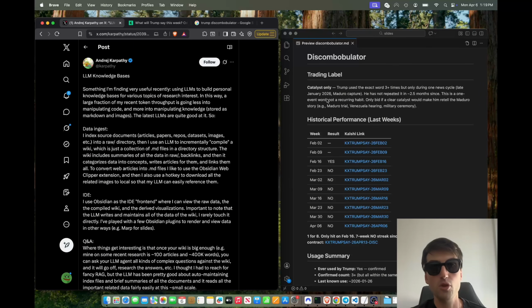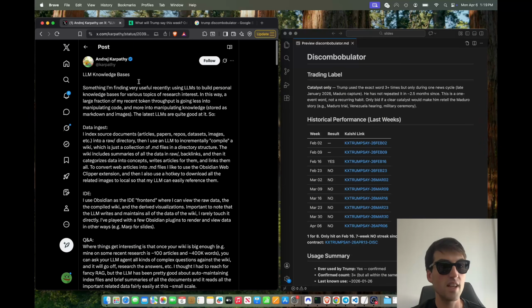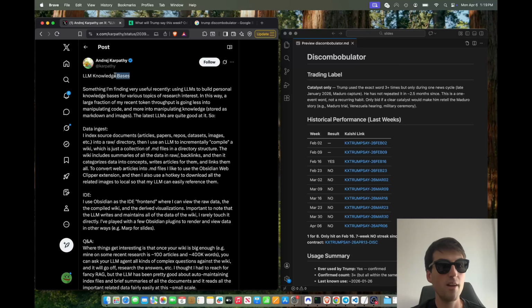But this isn't a random tool I downloaded. This is actually just a second brain that I built with Claude Code using this blueprint that Karpathy gave on Twitter called LLM Knowledge Bases. And had he put this tweet out 2 weeks ago, I would not have lost money 2 weeks in a row. So today we're going to be going over what this LLM Knowledge Bases idea is, why everyone's so obsessed with it, and then how you can get started with it today.